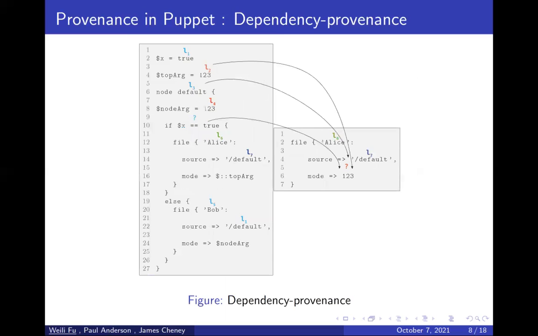And for dependency provenance, the result is to record all the input values that could influence one output value, taking conditional statements into account.